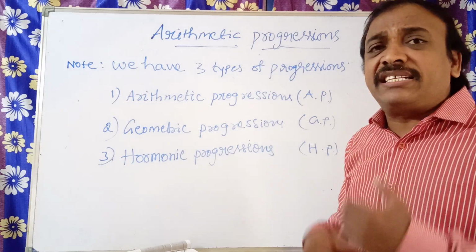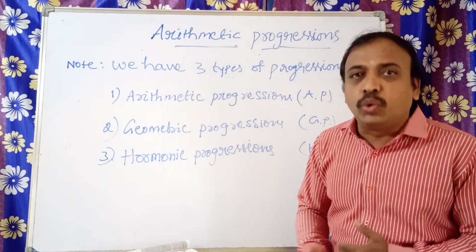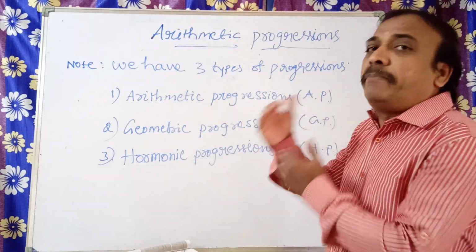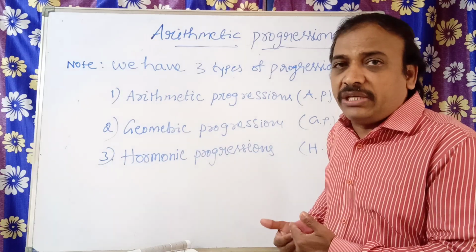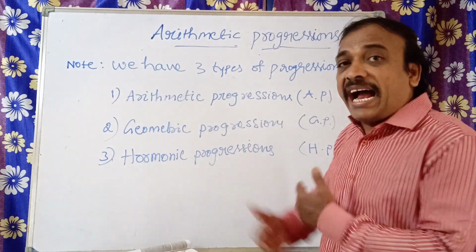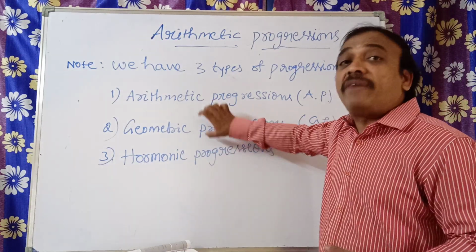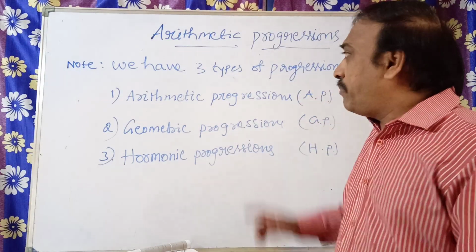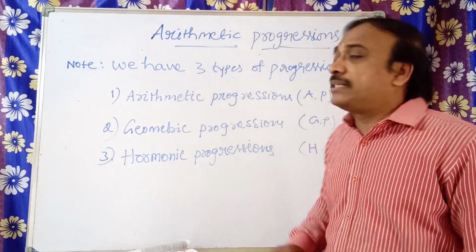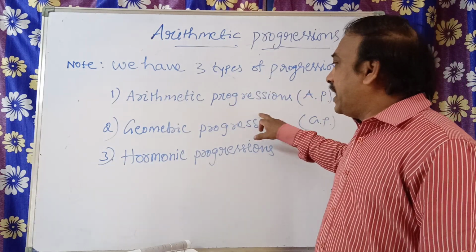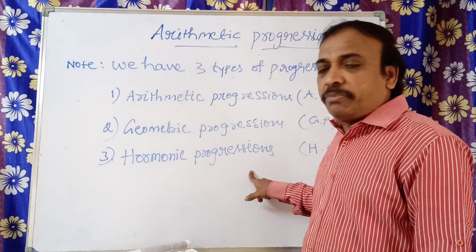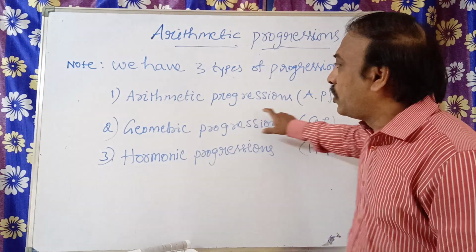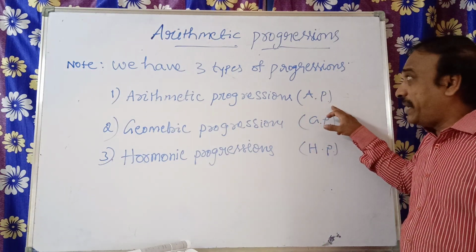What is a progression? It is a sequence which follows a definite rule: except the first term, by adding some fixed value, or sometimes by multiplying by a ratio, depending on the type of progression. There are three, but in class 10th we will discuss only arithmetic progression, not geometric and harmonic progressions. These two you will learn in higher classes. Arithmetic progression is shortly denoted by AP.